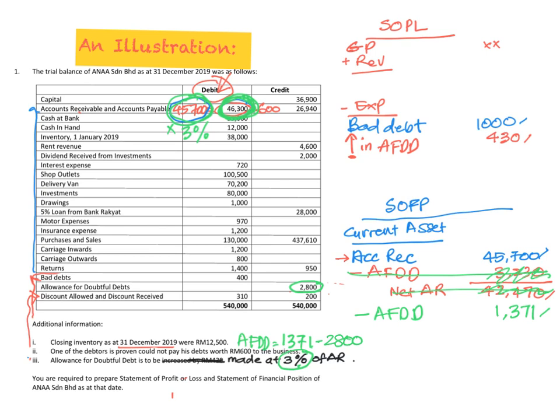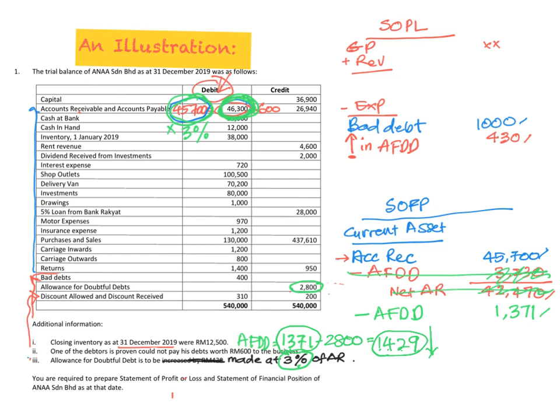Okay, so you will get a difference here of about 1,429. Okay, so what is this? Now you see, currently we already have 2,800. Okay, now we want it to be 1371. So you can see that the amount has already decreased. Okay, how much?